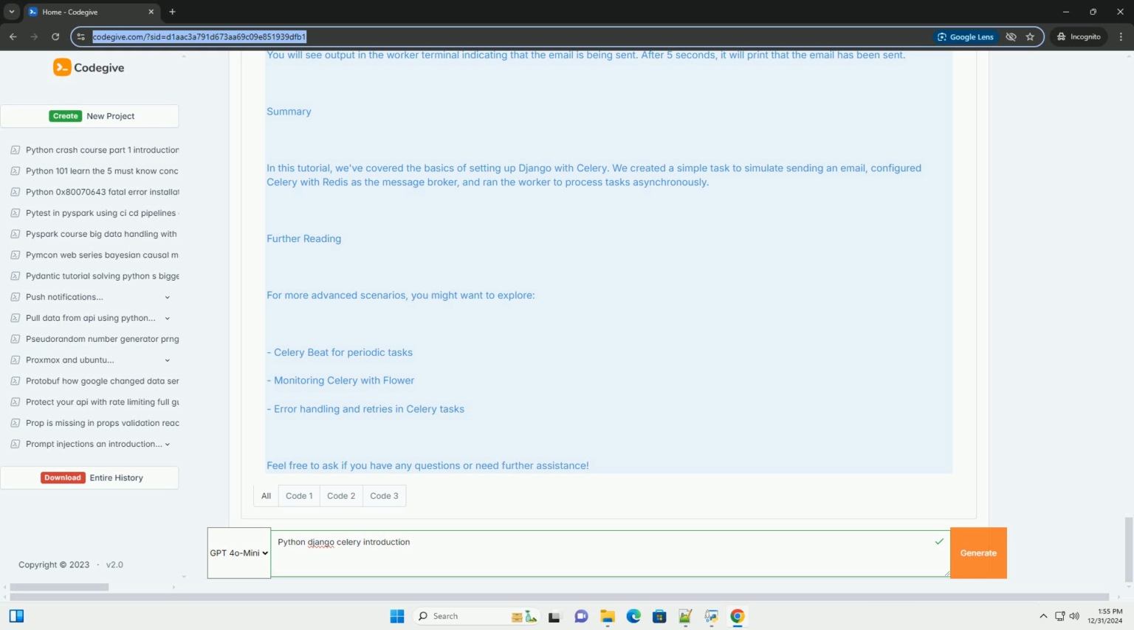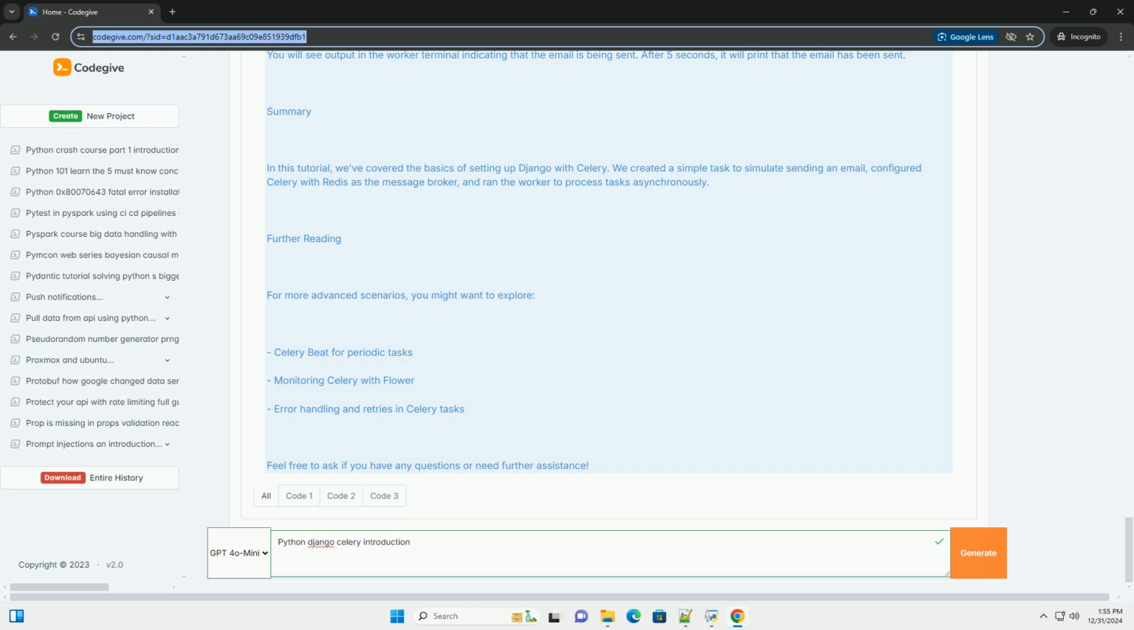app.autodiscover_tasks(). Next, add the Celery configuration to your settings.py file. In myproject/settings.py, add this at the bottom of the file: CELERY_BROKER_URL = 'redis://localhost:6379/0', using Redis as the message broker. CELERY_ACCEPT_CONTENT = ['json']. CELERY_TASK_SERIALIZER = 'json'.